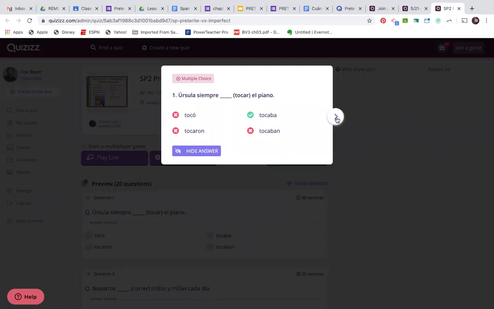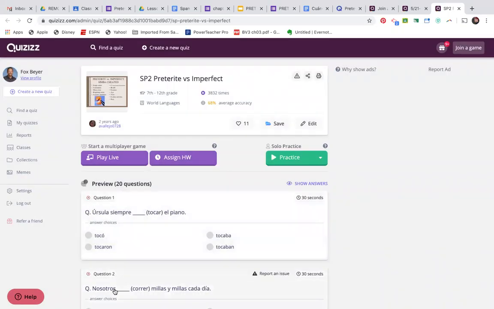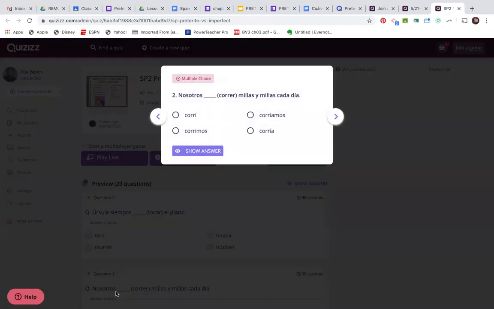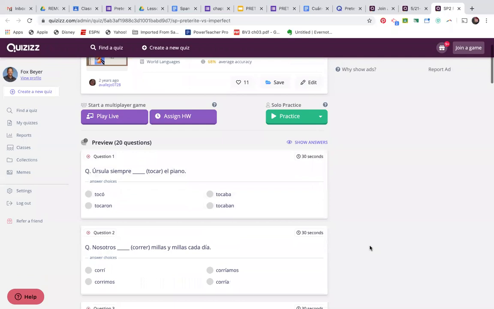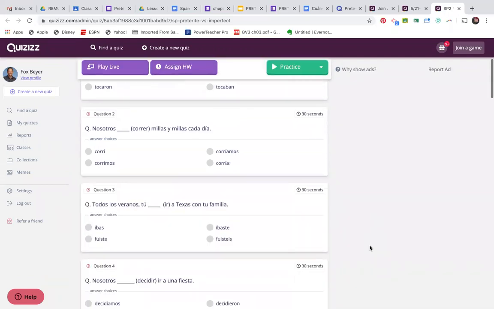Let's move forward. We always used to run miles and miles every day. Key phrase, cada día. Is that a certain or specific point in time in the past, or does it indicate a recurring or habitual action? If you said recurring or habitual action, you'd be correct. Corríamos, imperfect tense, nosotros. Both of those are imperfect.